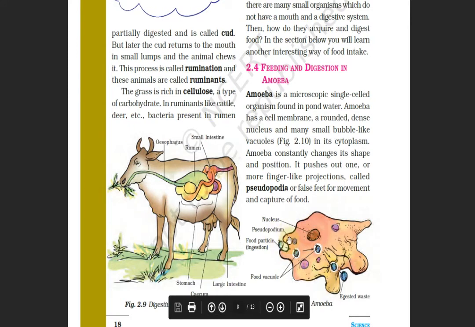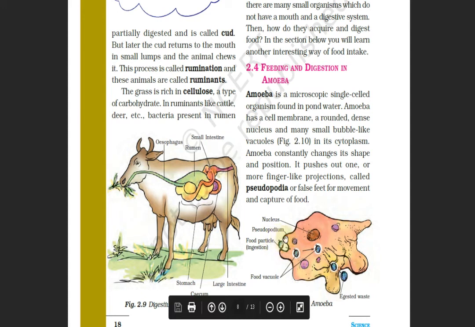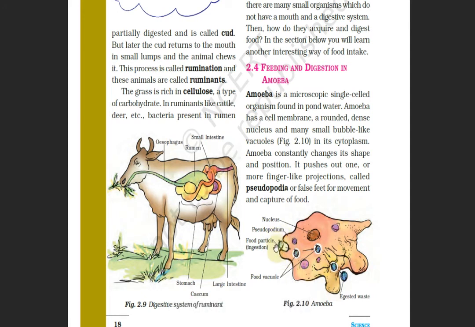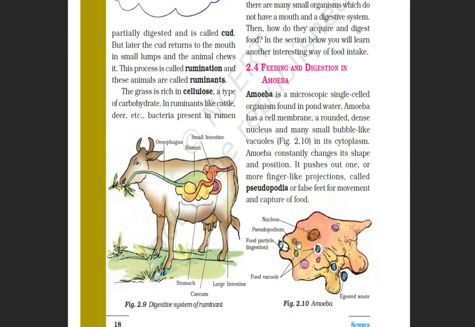Pseudopodium is singular. If you are saying two, then you say pseudopodia, which is plural. So it generates its pseudopodia around the food particle, and engulfs it, or you can say swallows it, inside a food vacuole. It creates a food vacuole. Then inside that food vacuole, digestive juices are secreted by the amoeba, and that food is digested.